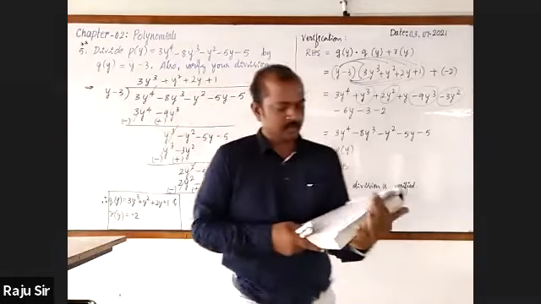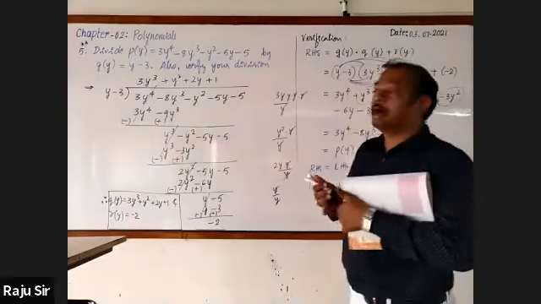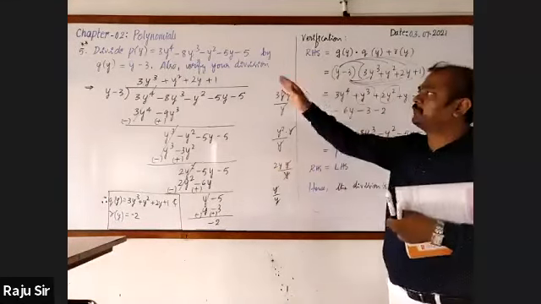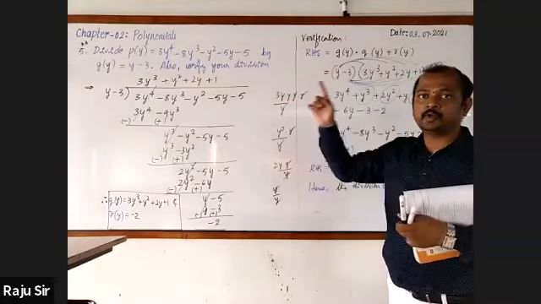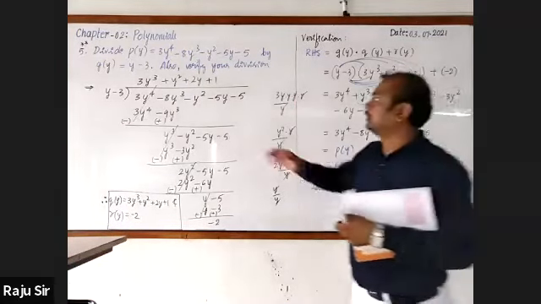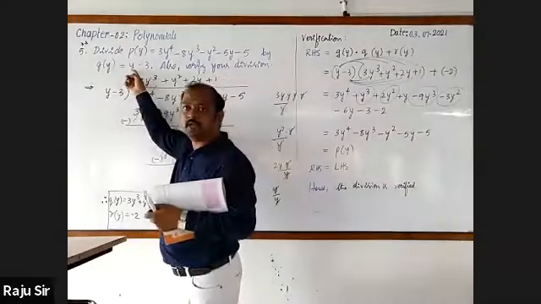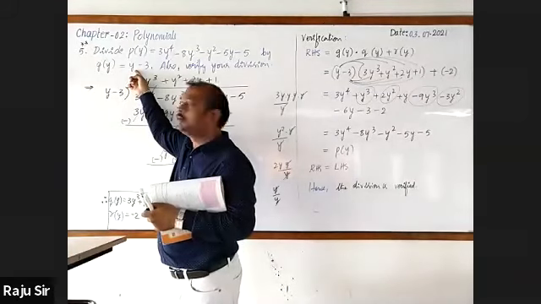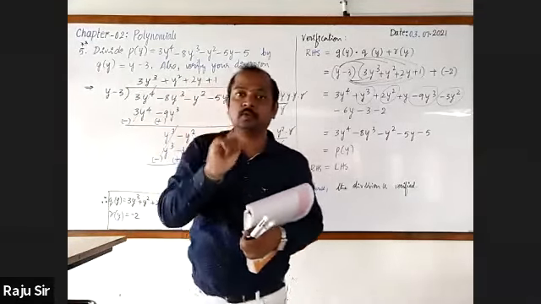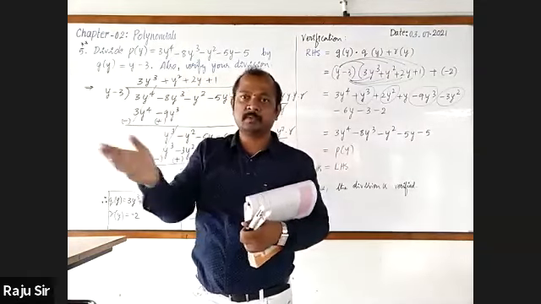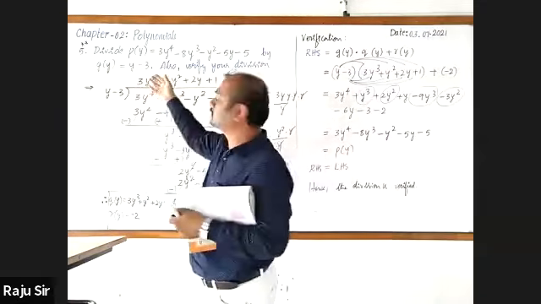Listen. Now I am going to take another one. See, in the first 5 problems, when you observe the divisor, in all the divisors we have one variable with the coefficient 1 only, right? Like x minus 2, x plus 3, y minus 3.